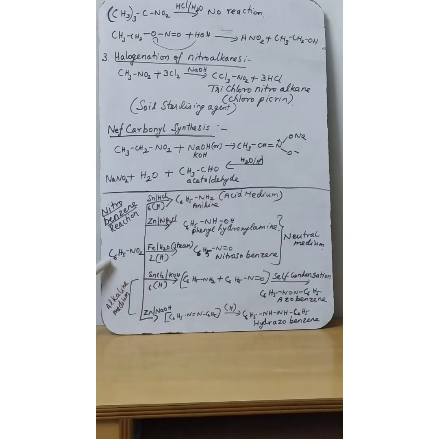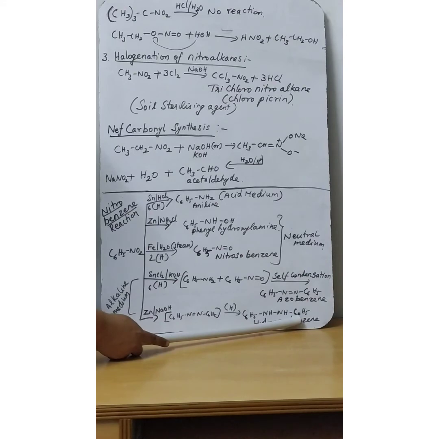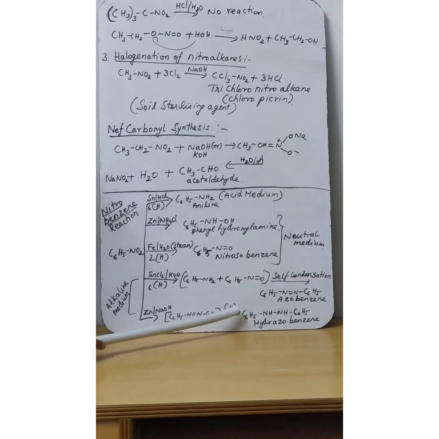Next, nitrobenzene will undergo reduction in the presence of zinc and sodium hydroxide. It will first give azobenzene as the product. Again, it will undergo reduction and give hydrazobenzene as the product. What is the formula for hydrazine? NH2-NH2. From one nitrogen a hydrogen is removed and C6H5 is added instead, and at the same time in the other nitrogen also one hydrogen is removed and C6H5 is added. So it is called hydrazobenzene.